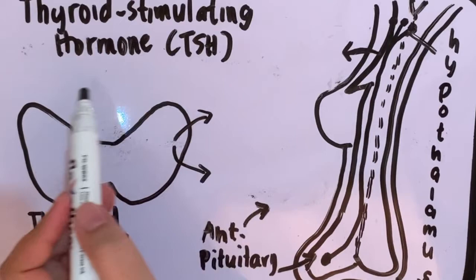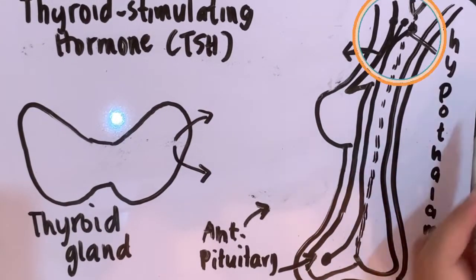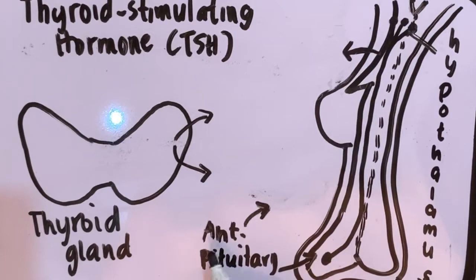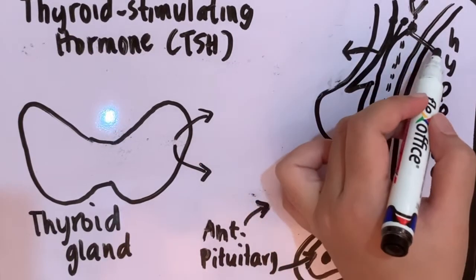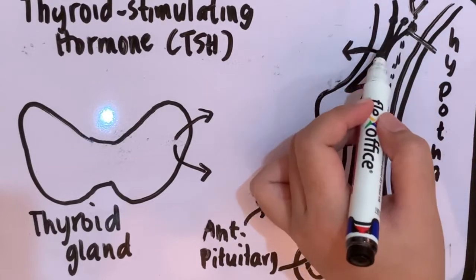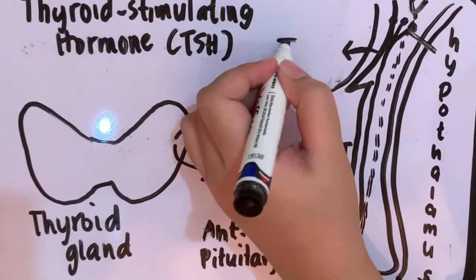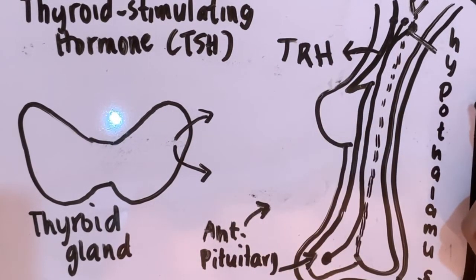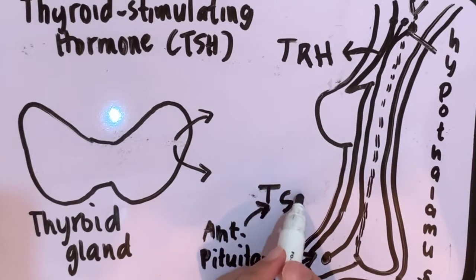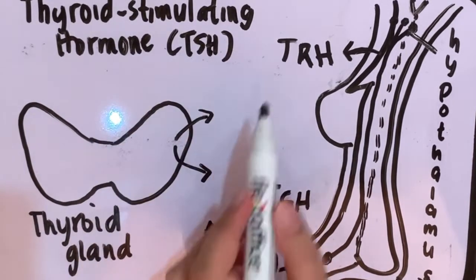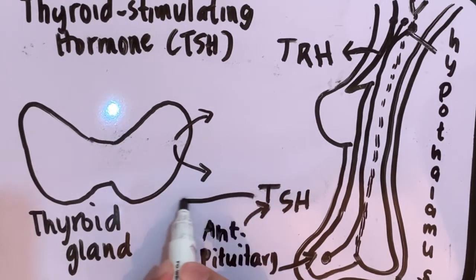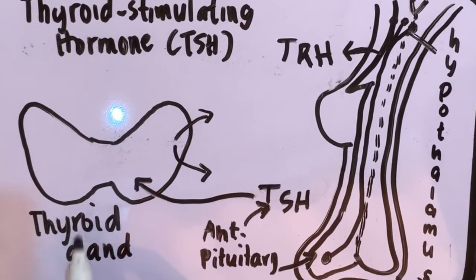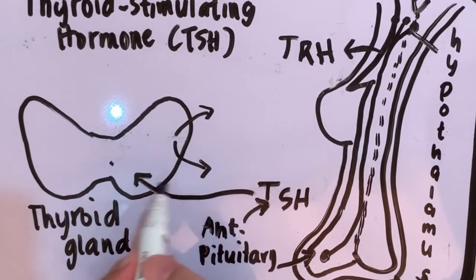Let me simplify. So here, this is your hypothalamus, this is your anterior pituitary gland, and this is your thyroid gland. When you see the words releasing hormone or inhibiting hormones, meaning it is released by the hypothalamus. In this case, your thyrotropin releasing hormone. The anterior pituitary gland releases the hormone called your thyroid stimulating hormone. Okay, it does not release, it only stimulates. What it stimulates is your thyroid gland. Your thyroid gland is the only one that can release the thyroid hormones, to be discussed later on, your T3 and T4.